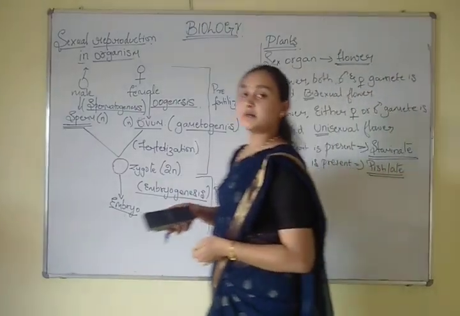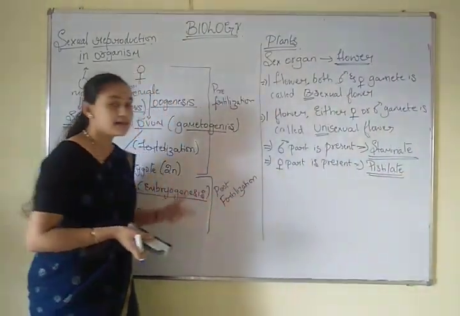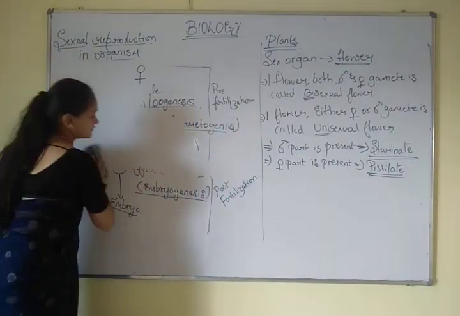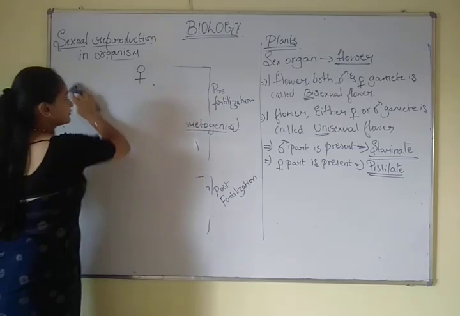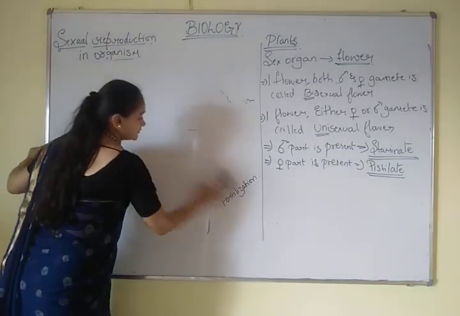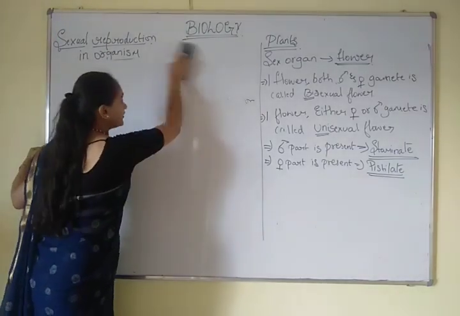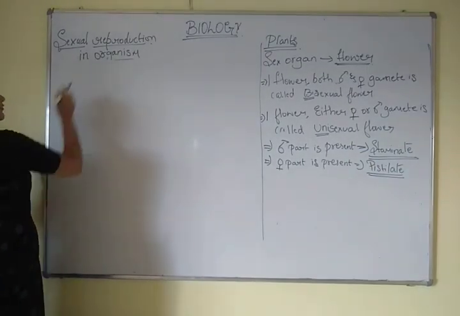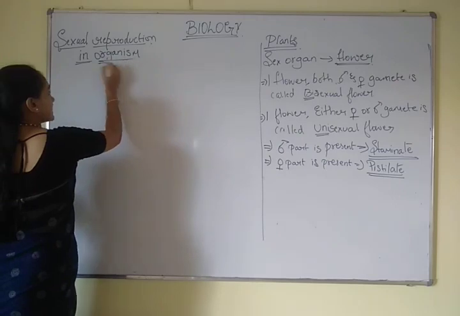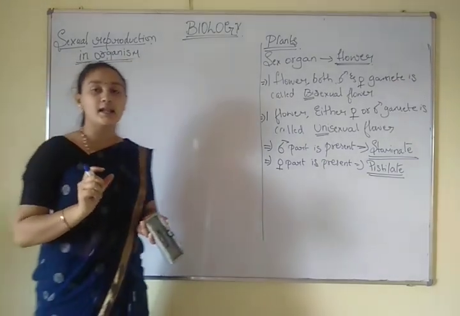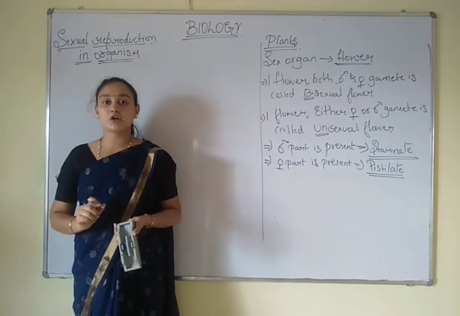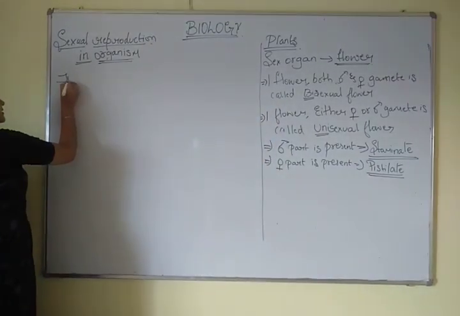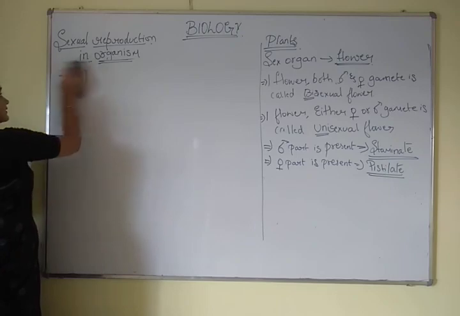Now let's see the terms in animals. In animals, if both the male and female sex organs are present in a single individual, then it is called a hermaphrodite.